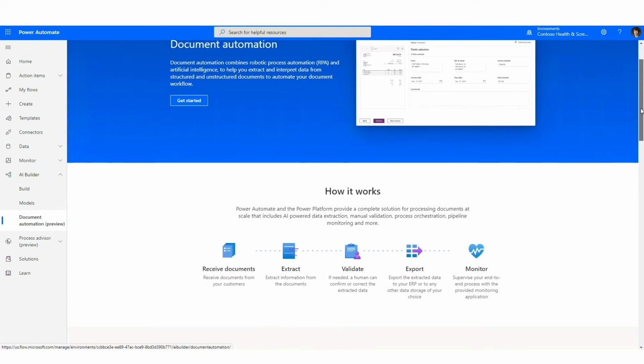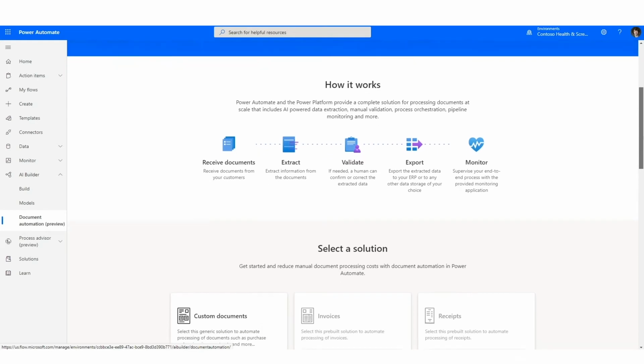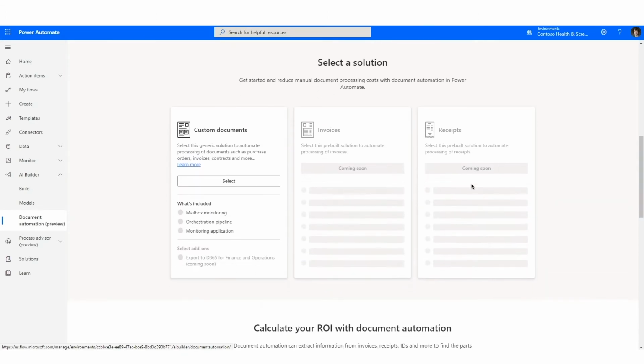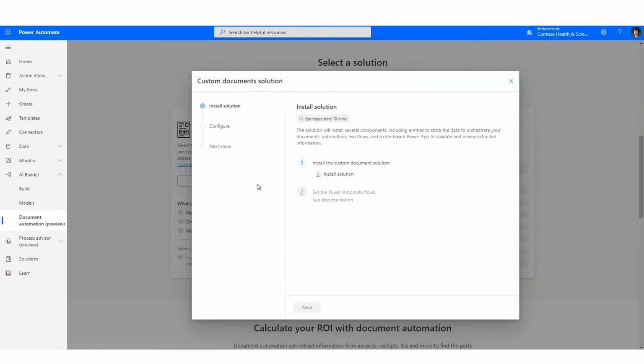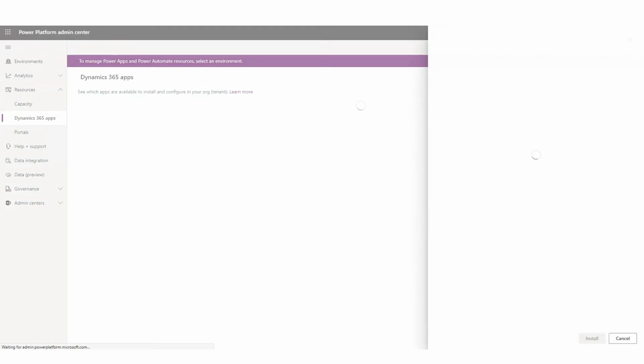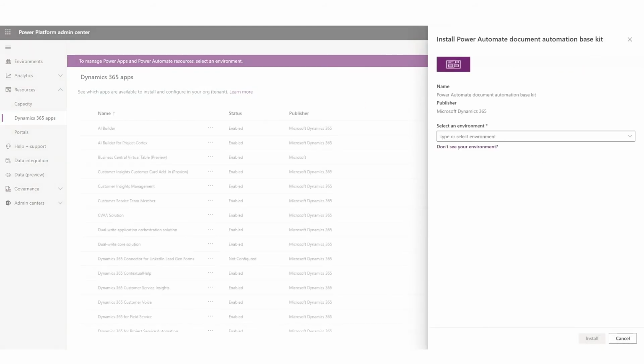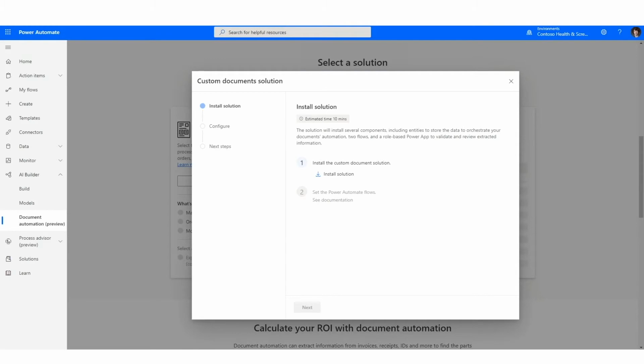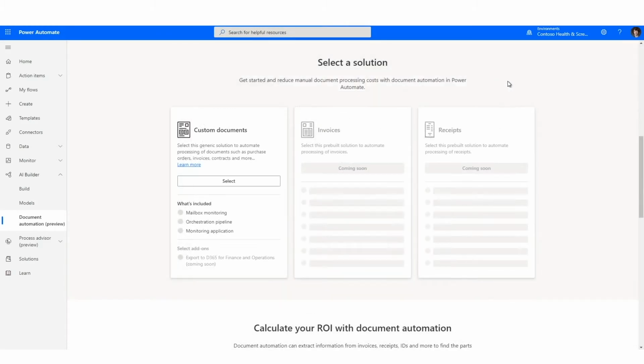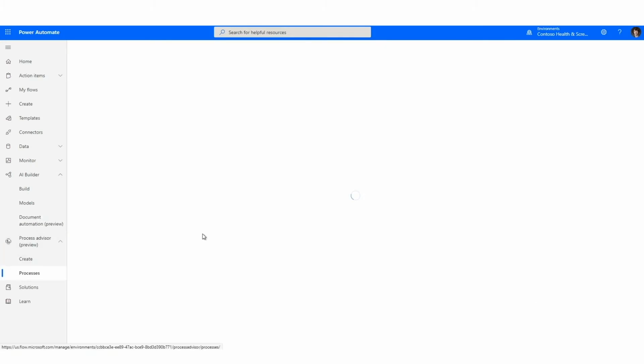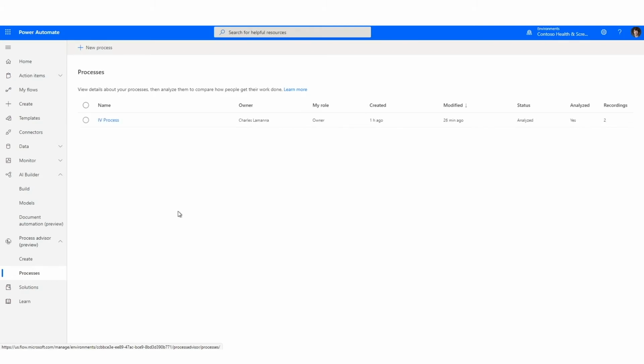And this is a pre-packaged solution that combines together AI Builder, Power Automate, and Power Apps to create a single solution that lets you automate document processing. This solution you can install very easily from the Power Platform Admin Center with that one click. And once you have it installed, it creates a Power App for you that lets you monitor and manage documents that you're processing.